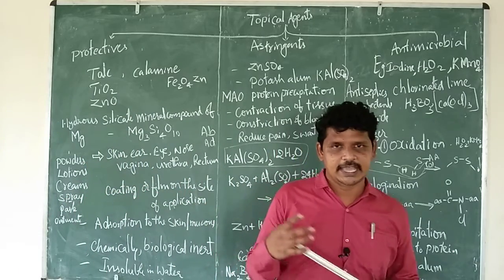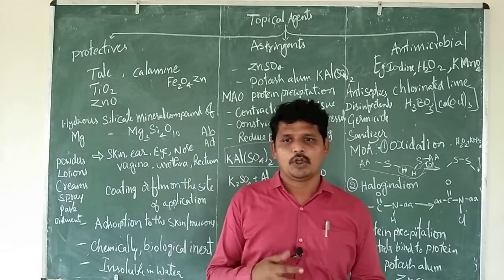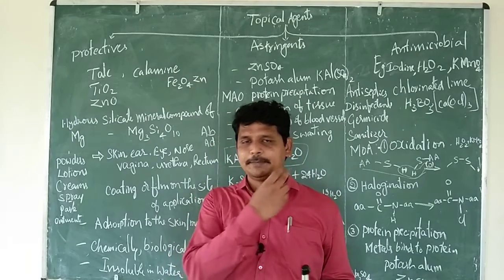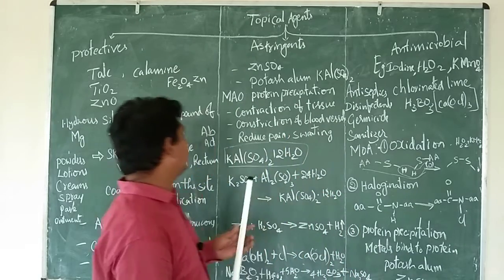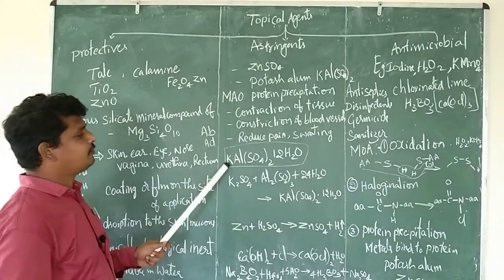Since these are astringents, in the barber shop the stone that we apply is nothing but potash alum. Potash alum, this is the formula.